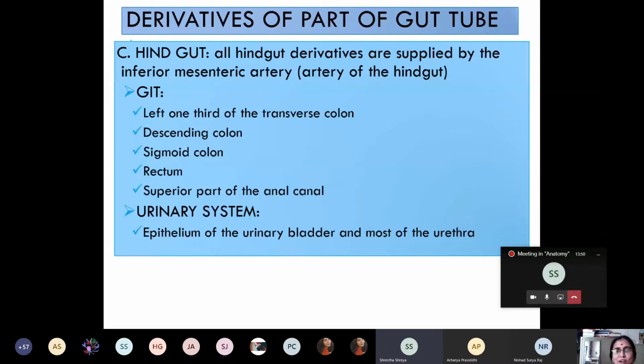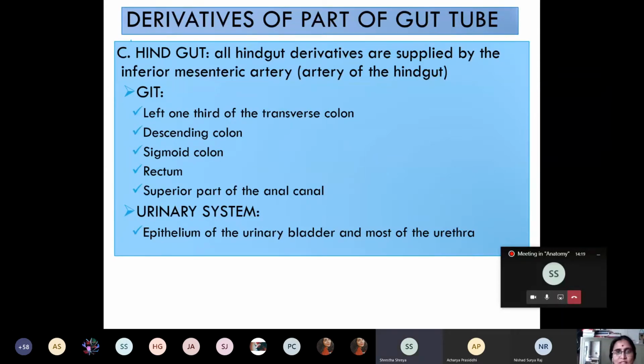They all are the part of small intestine or large intestine? Large intestine. Very good. Then in the urinary system, it gives derivatives to epithelium of urinary bladder and most parts of urethra. So can you write down, if we ask the question, most of the time in the viva as well as in SAQ, enumerate the derivatives of gut tube.